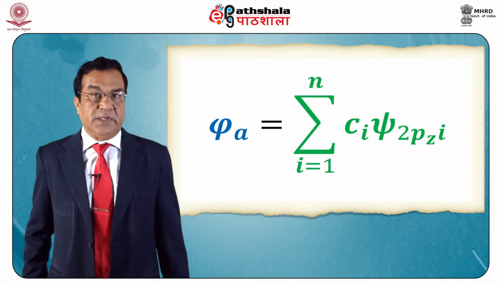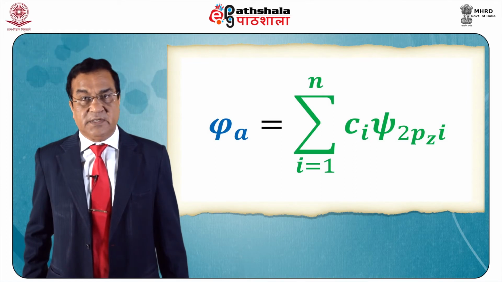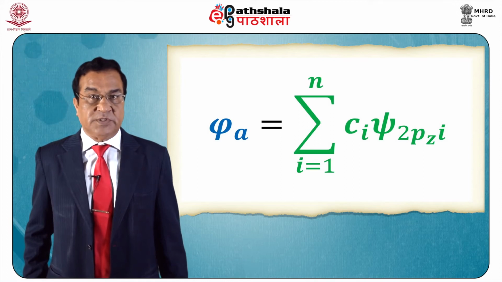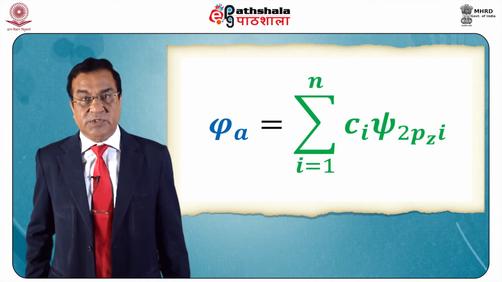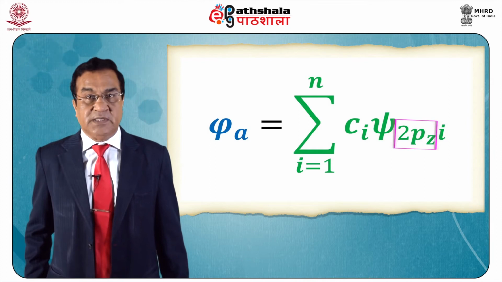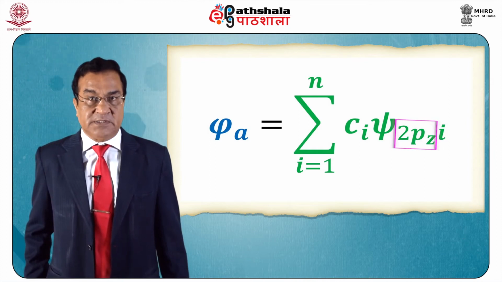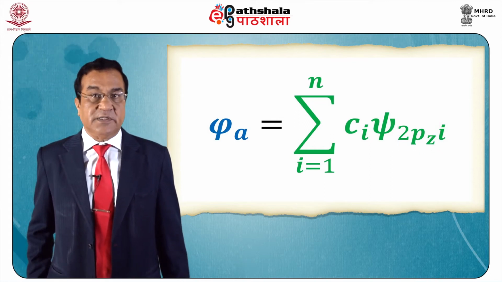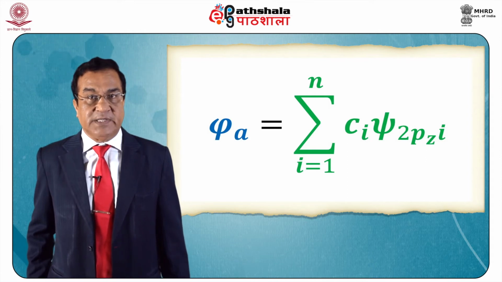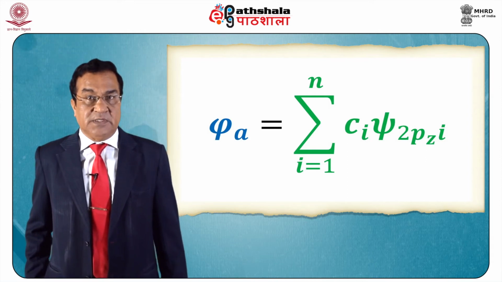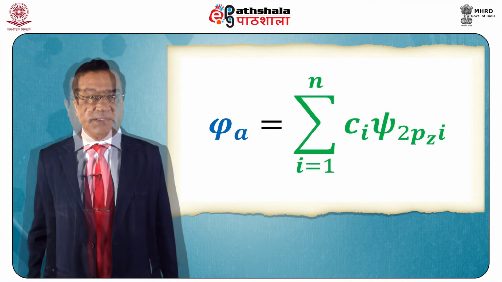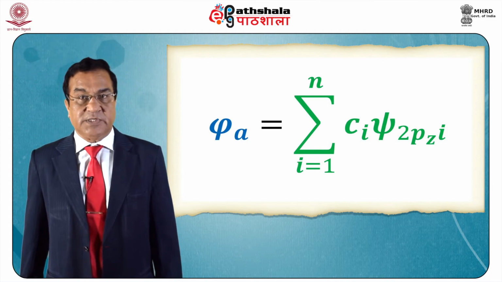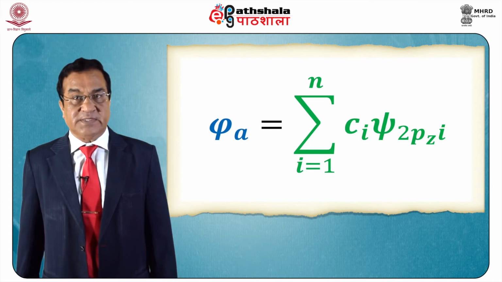Therefore, if we apply it to a conjugated molecule, then the corresponding trial wave function will be a linear combination of 2pz pi orbitals, because we are assuming the molecule to be in the xy plane, and therefore this pi orbital would be in the z plane. Now this wave function phi a can be written as a linear combination of psi 2pzi.